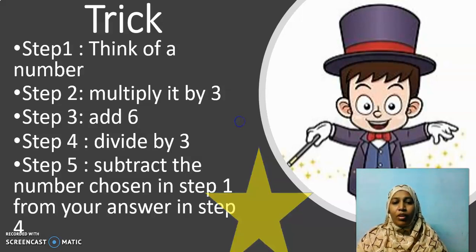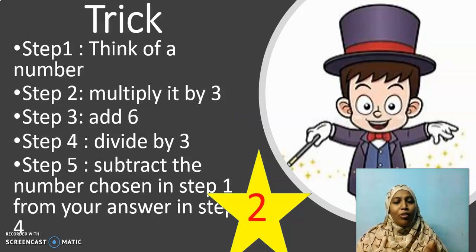Now, your answer is going to be 2. Have you all got the answer 2? Whatever the number may be, your answer will be 2. Now you have to think about what the logic behind it is and what trick has been played in it.